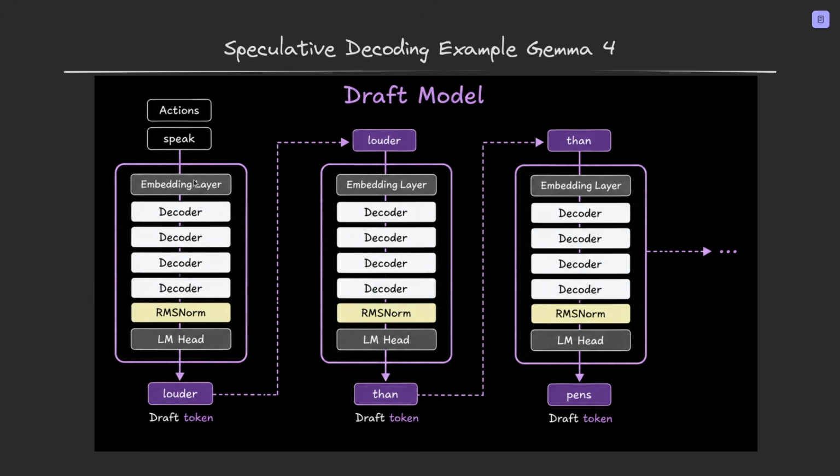So speculative decoding works best when the drafter has two properties. It must be cheap, so drafting doesn't add much cost, and it must be accurate enough so the target model accepts many of its guesses. This is exactly why Gemma uses a small optimized drafter here. Now, let me be fair here. Speculative decoding is powerful, but it's not magic. Let me give you the real trade-offs.